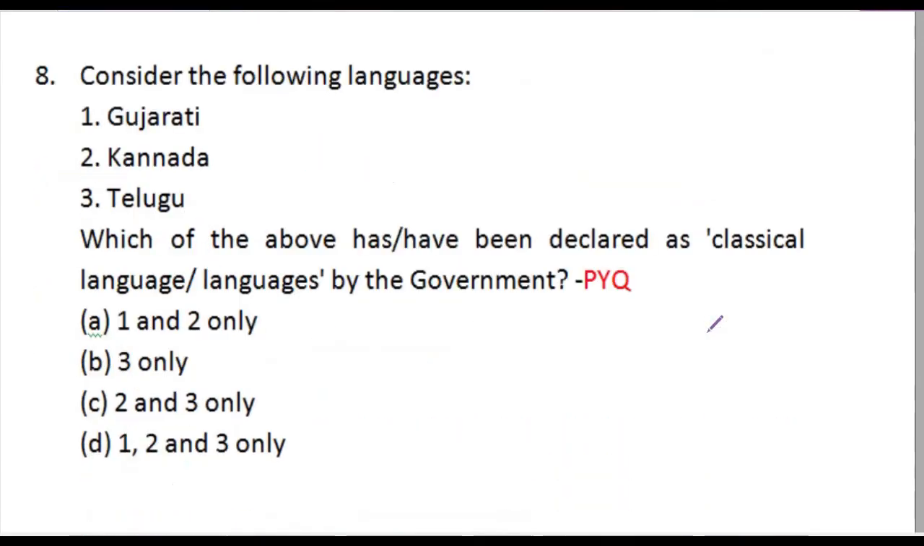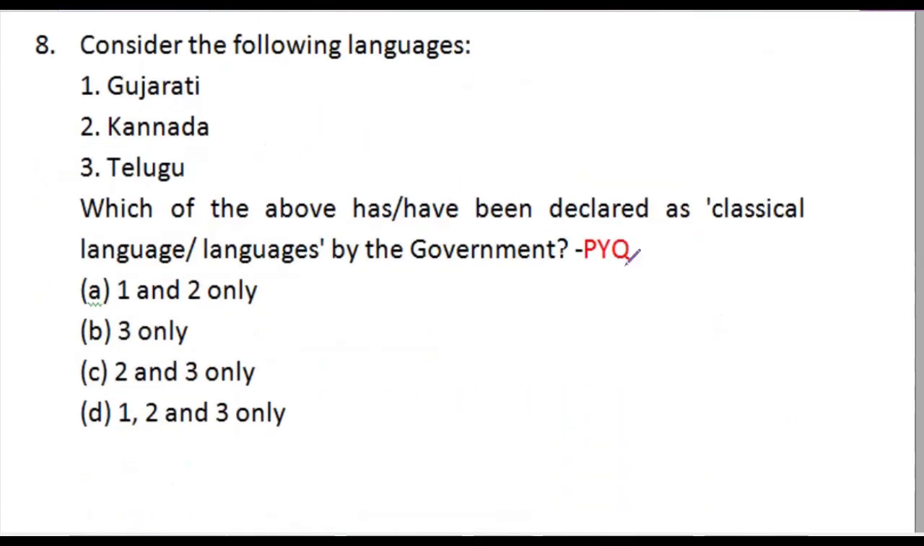Now moving forward, this is also a PYQ. Consider the following languages: Gujarati, Kannada, Telugu. Which of the above has been declared as classical language by the government? And your options are given below.